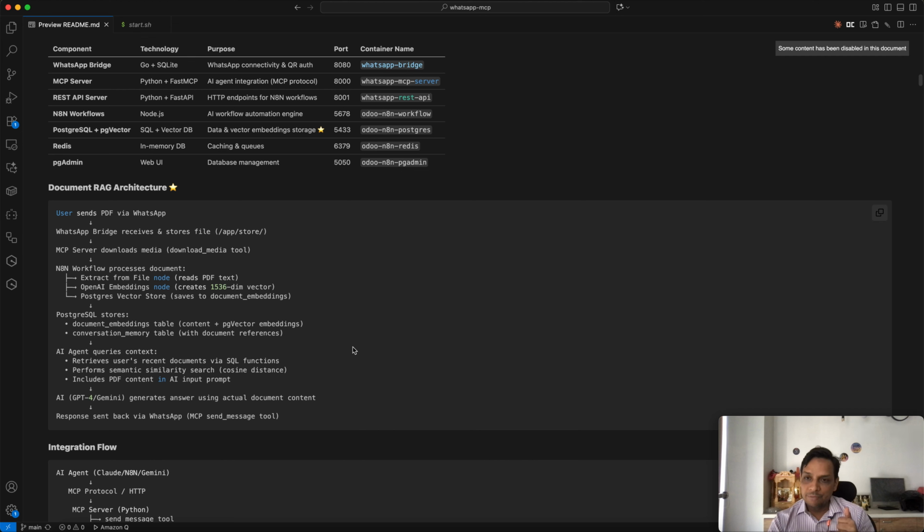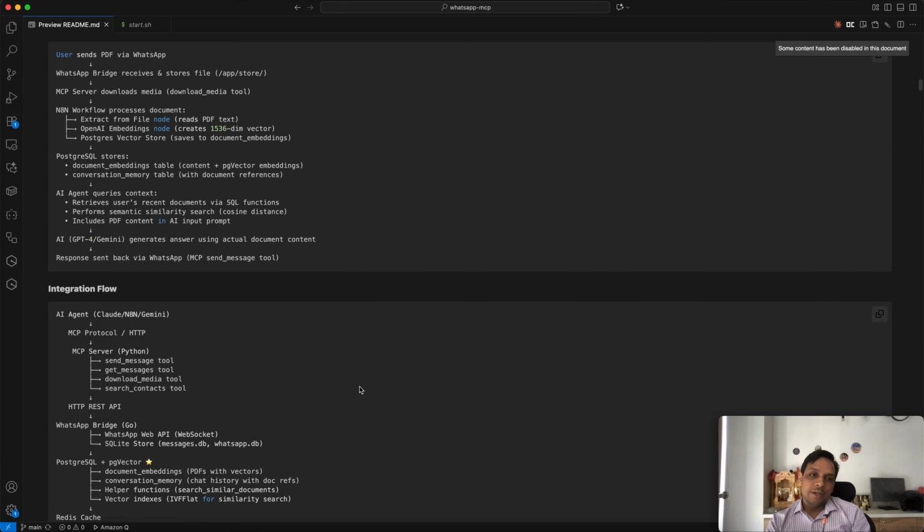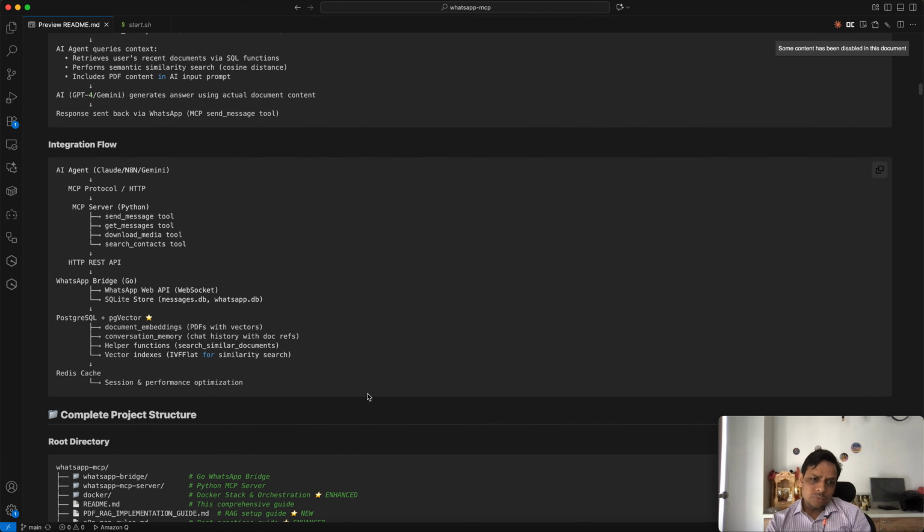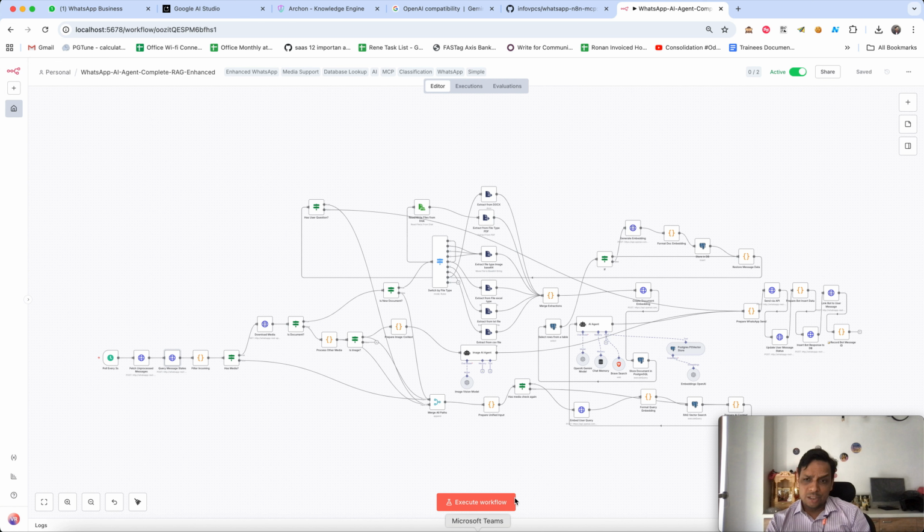upload any PDF, doc or TXT, that content will be stored and embedded automatically into the pgVector database, and if I raise a related query inside my agent, it will automatically be identified, searched and fetched by the AI agent. Other than that, I have made my workflow more robust, so I can show you that also. So this is my workflow.